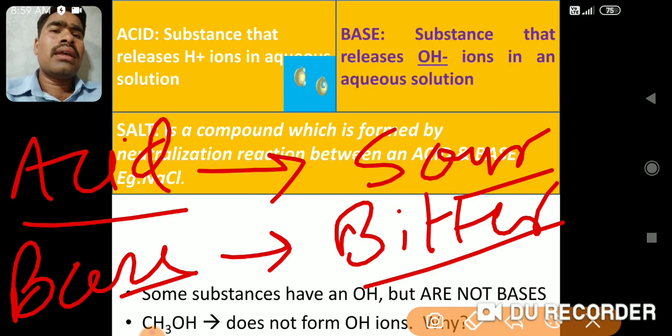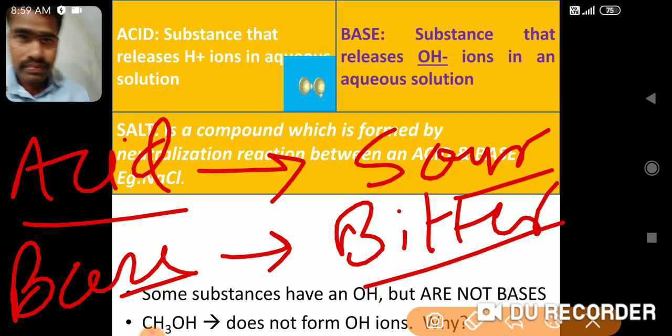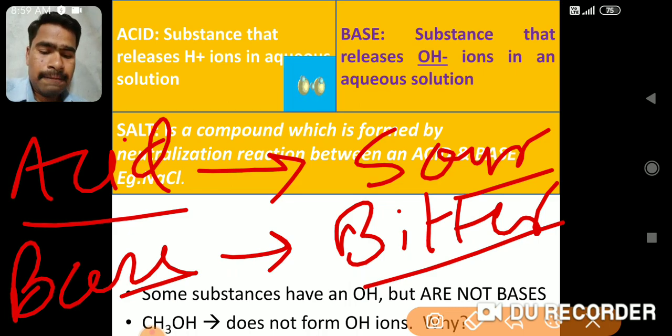So by using taste we can identify these acids and bases, but I'm talking only about organic substances. Mineral acids and bases cannot be checked like that by yourself. For that we require indicators. In the laboratories we have indicators that can be used to test these acids and bases, but not by our tongue. It can damage our tongue.